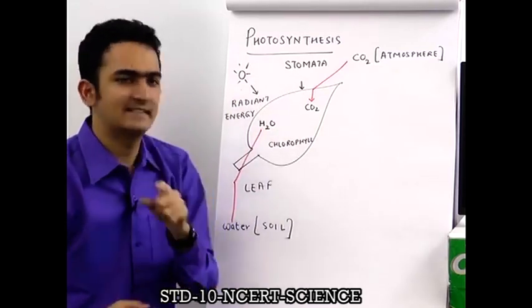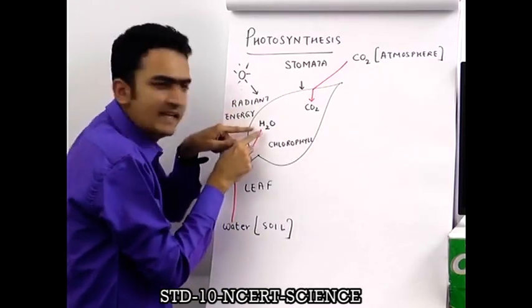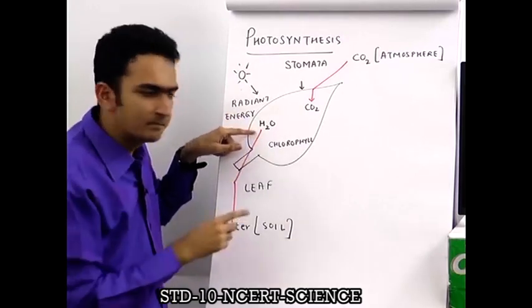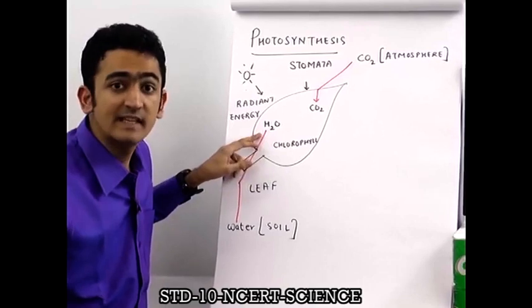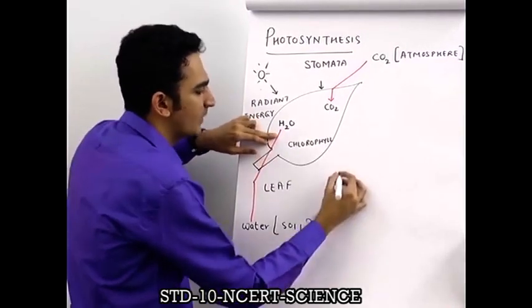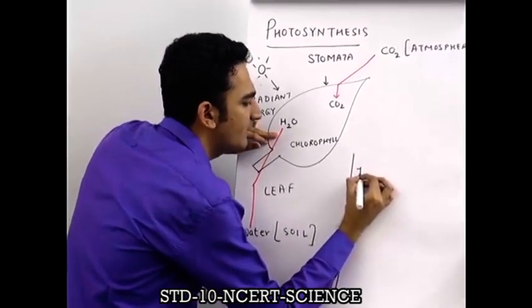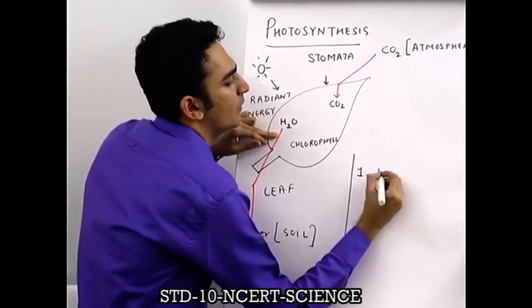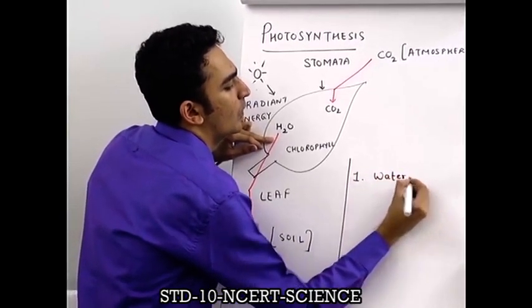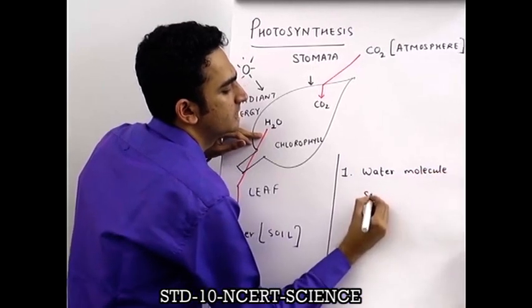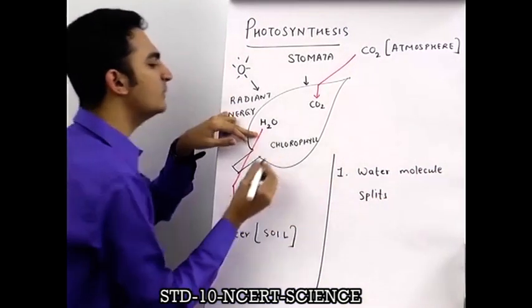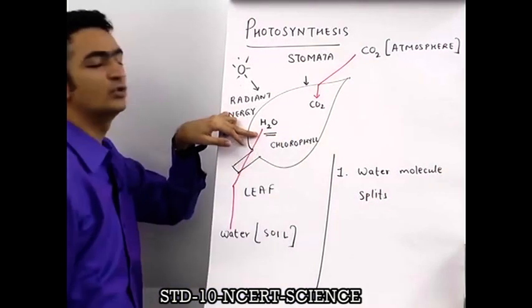Now what happens next? Because of the radiant energy falling on the leaf, the water molecule splits. So that's an important step. Step number 1, water molecule splits. What is the molecular formula of water? H2O.